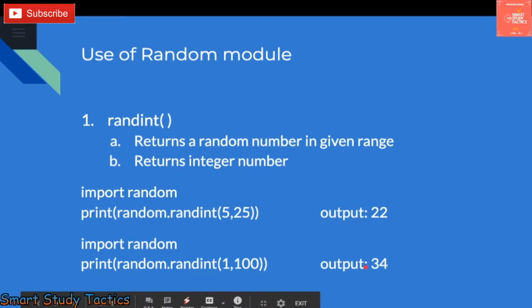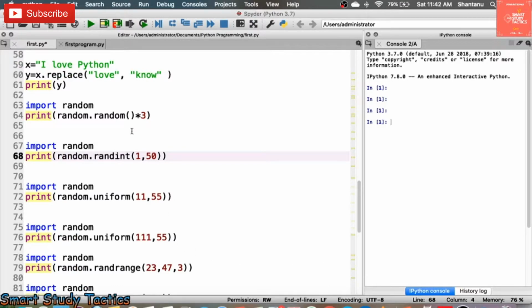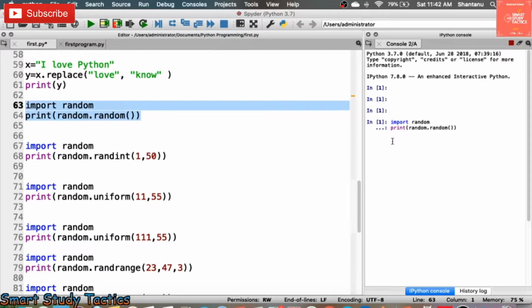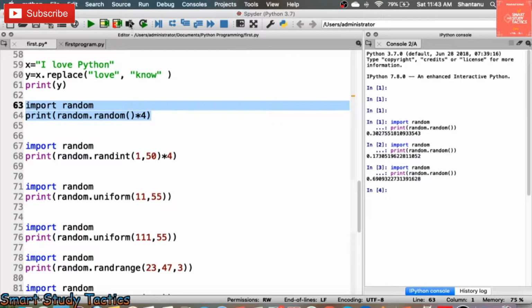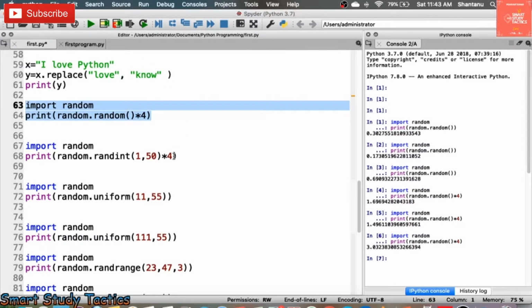So I'm going to move to the practical. Here you can see, I am going to print a random number. I am going to execute this command. Any number will come, something like 0.30275518. If you generate again, it is going to generate some other number. Now let's suppose I multiply by 4 here. By mistake I had kept multiply by 4 here. Now generate the number. You can see that the numbers are changing, but multiplied by 4. Okay, so like that it will work.